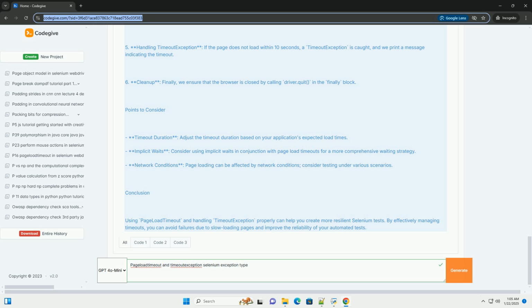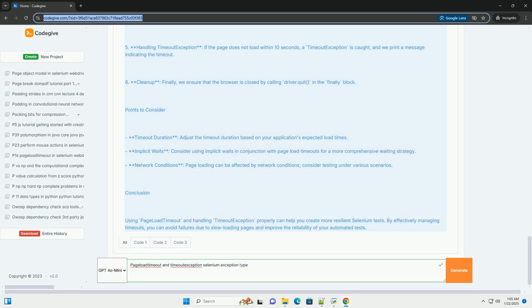Code example. Here's an example of how to set Pageloadtimeout in Selenium with Python and handle the timeout exception. Prerequisites. Make sure you have the following installed: Python, Selenium library, a WebDriver, like Chrome driver for Chrome. You can install the Selenium library using pip. Example code. Explanation of the code.